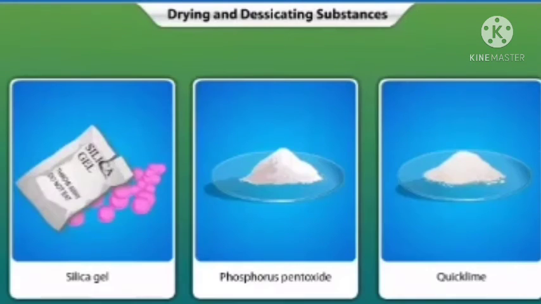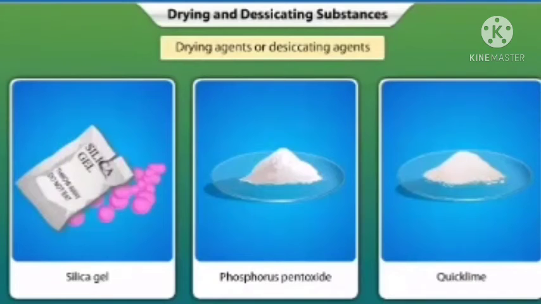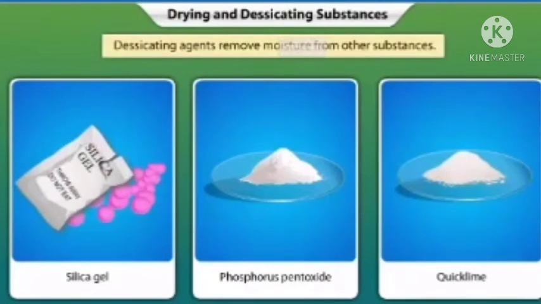The hygroscopic substances such as silica gel, phosphorus pentoxide, and quicklime are also called drying agents or desiccating agents. The desiccating substances remove moisture from other substances by absorbing the moisture themselves.